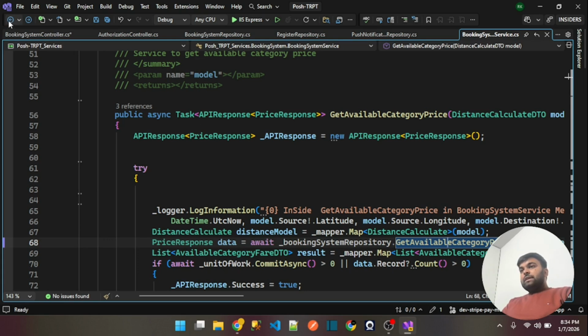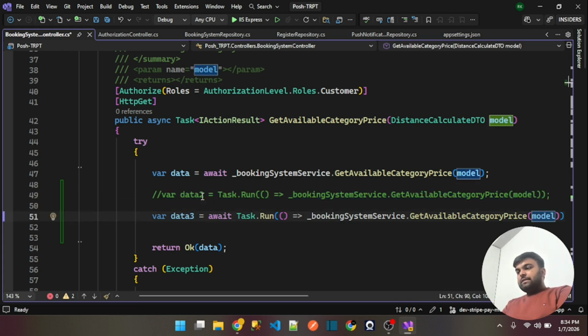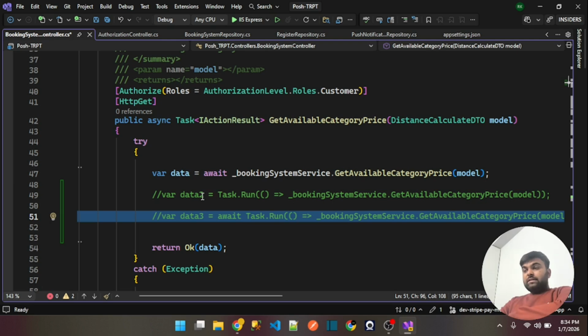Now this is why I asked you earlier in this video what is the best approach we should use here. In this scenario, you should not wrap your services like this. This is not a good idea, so I am just commenting out these two pieces of code. I don't need this code anymore, because we understand that we should not wrap these services in Task.Run. Actually, it is a bad idea.